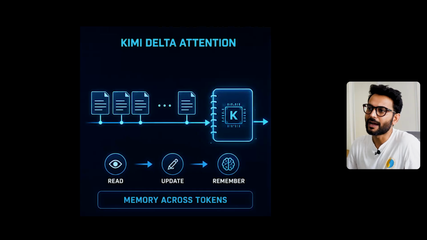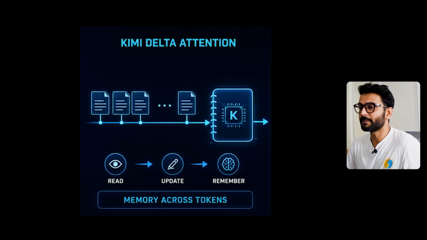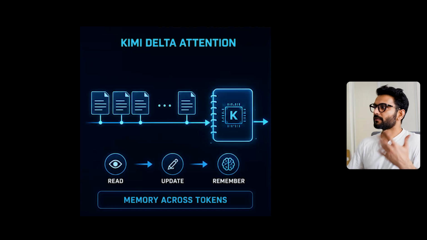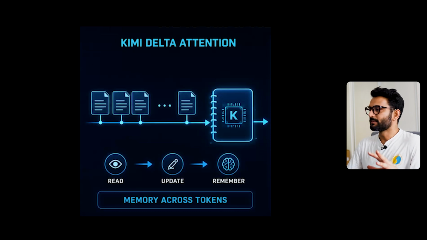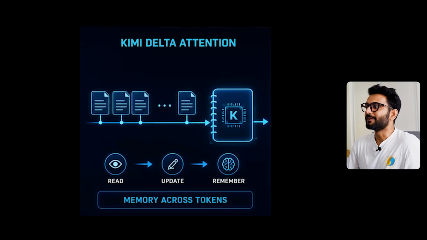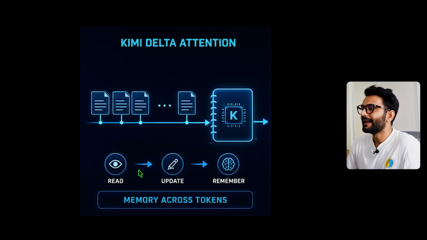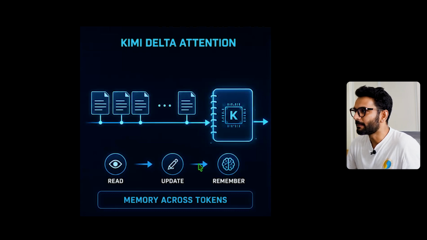So here you can see how Kimi Delta Attention works. For example, if Kimi is analyzing a massive code base, it may need to keep information from hundreds of thousands of previous tokens available. And this is where the problem comes. So what it does is read this memory continuously, compare it with the new information provided, and then update the data and write only the necessary correction, the delta, back into memory.